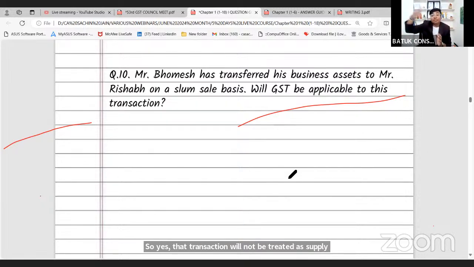So the government will get the revenue. Hence, Hemant ji, this particular transaction will not be treated as supply.